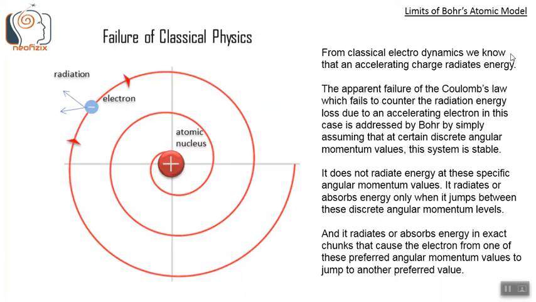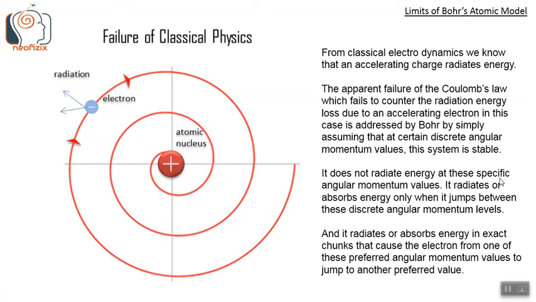From classical electrodynamics, we know that an accelerating charge radiates energy. The apparent failure of Coulomb's law, which fails to counter the radiation energy loss due to an accelerating electron in this case, is addressed by Bohr by simply assuming that at certain discrete angular momentum values, this system is stable.